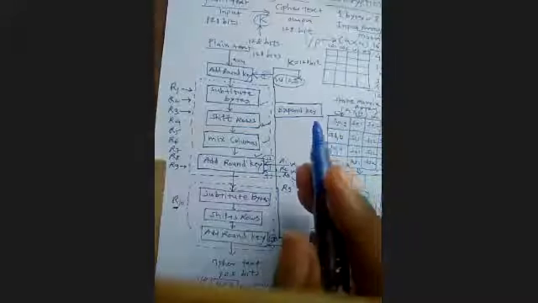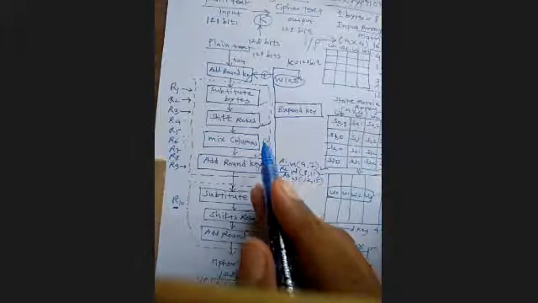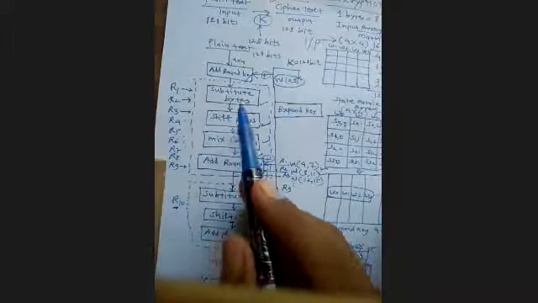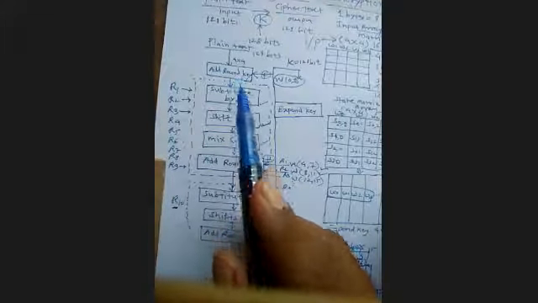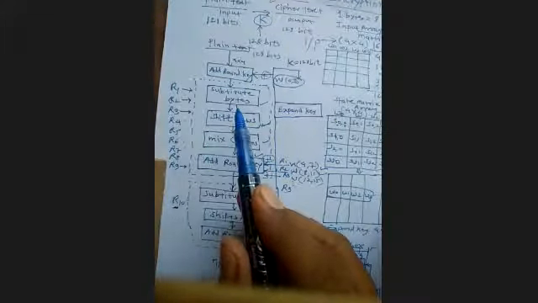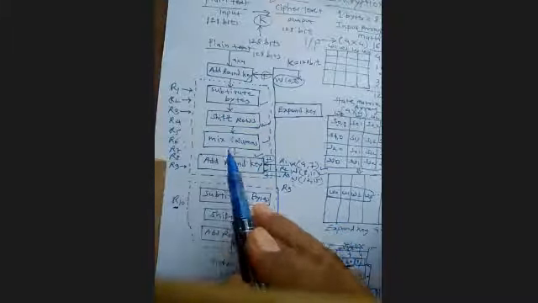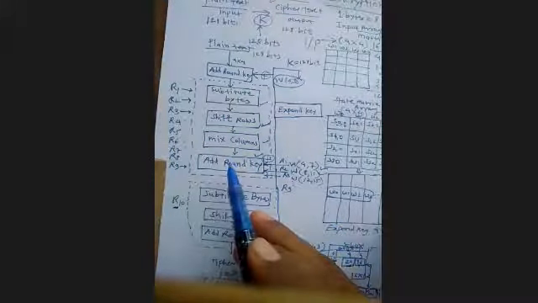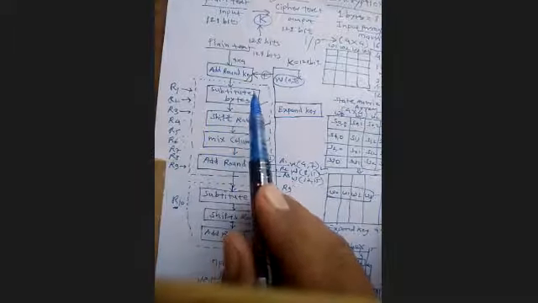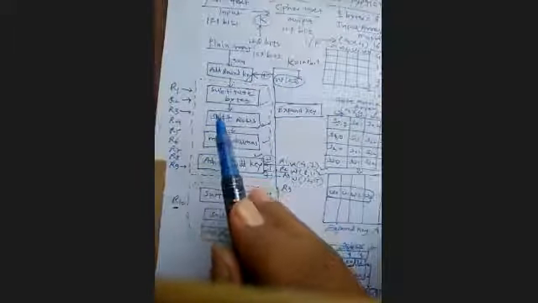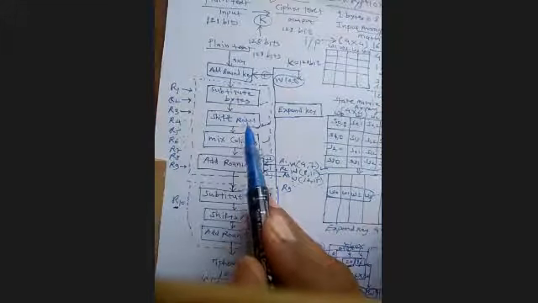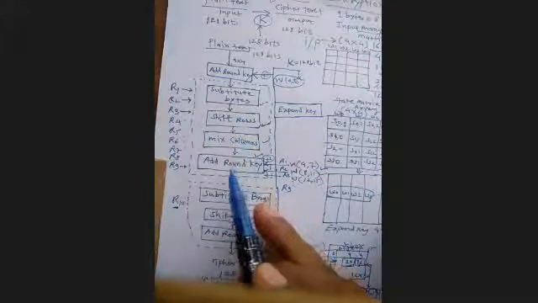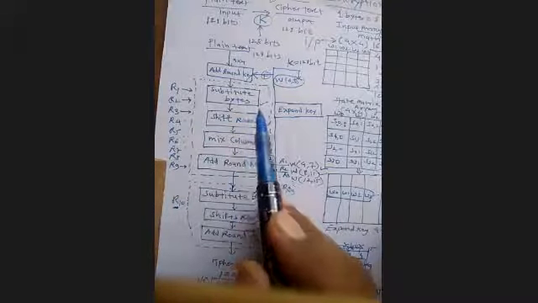Now I have explained that in the previous lecture also and in this lecture. Now, what are the events? That's how I have taken them: the add round key, substitute bytes, and then shift rows, mix column. Again, I have put the add round key. So what operations are going to be performed in substitute bytes, shift rows, mix column, and add round key? That is the way we look at it. Now, see, this is the first event, so that I have used the word.